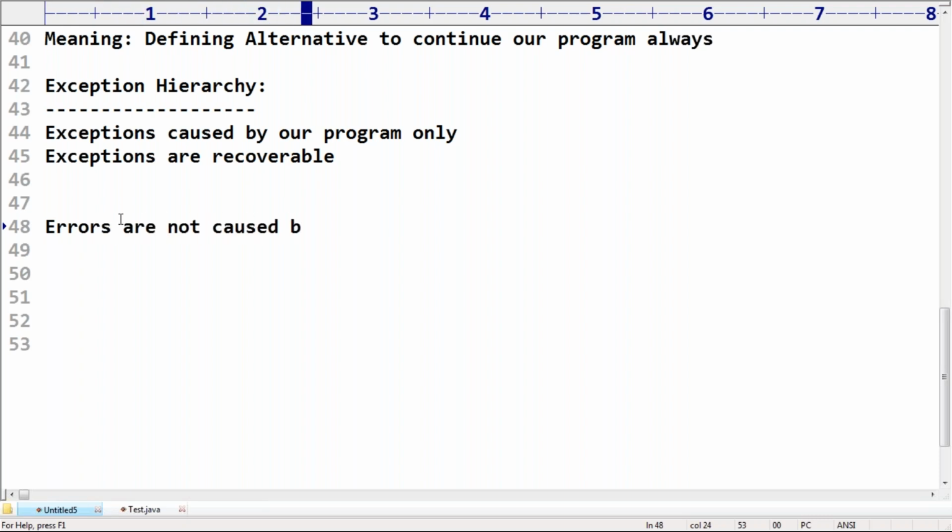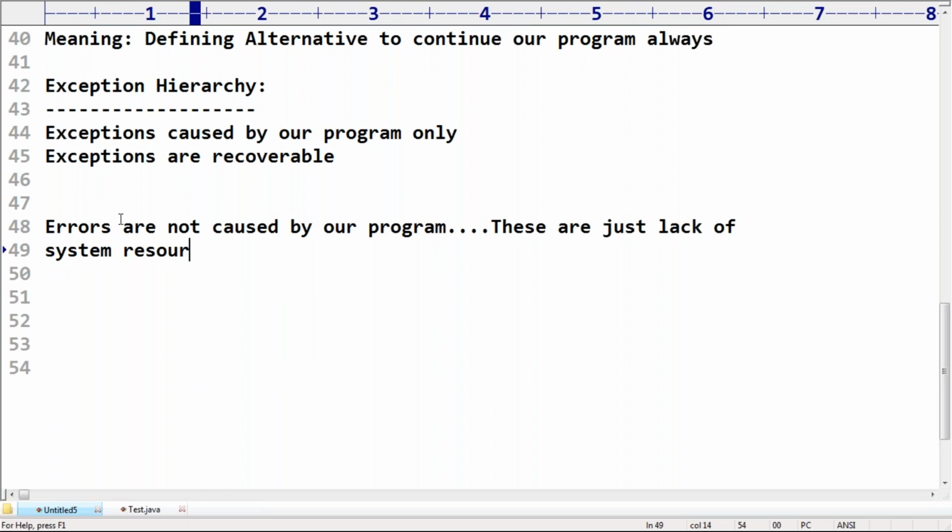Our program is not responsible for generating errors. These are just lack of system resources, like a memory problem or a virus problem. Such a thing is what the errors concept is.